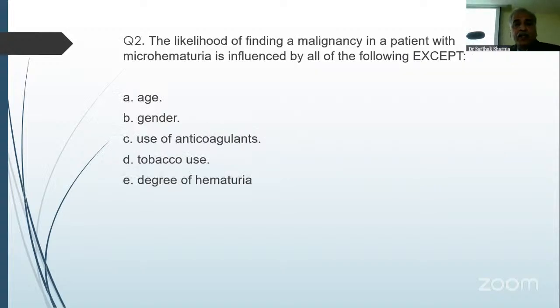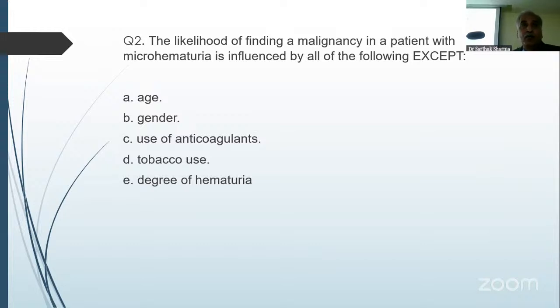Right. The likelihood of finding a malignancy in a patient with microhematuria is influenced by all of the following except: age, gender, anticoagulants, tobacco use, and degree of hematuria. C, use of anticoagulants. So anticoagulants, whether the patient is on them or not, will not change the finding of malignancy, as the studies have said.